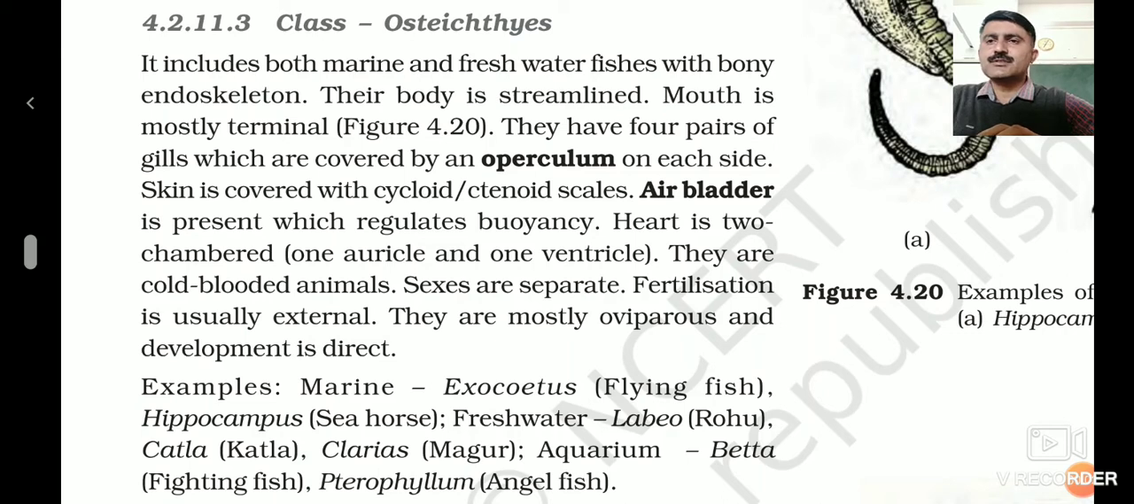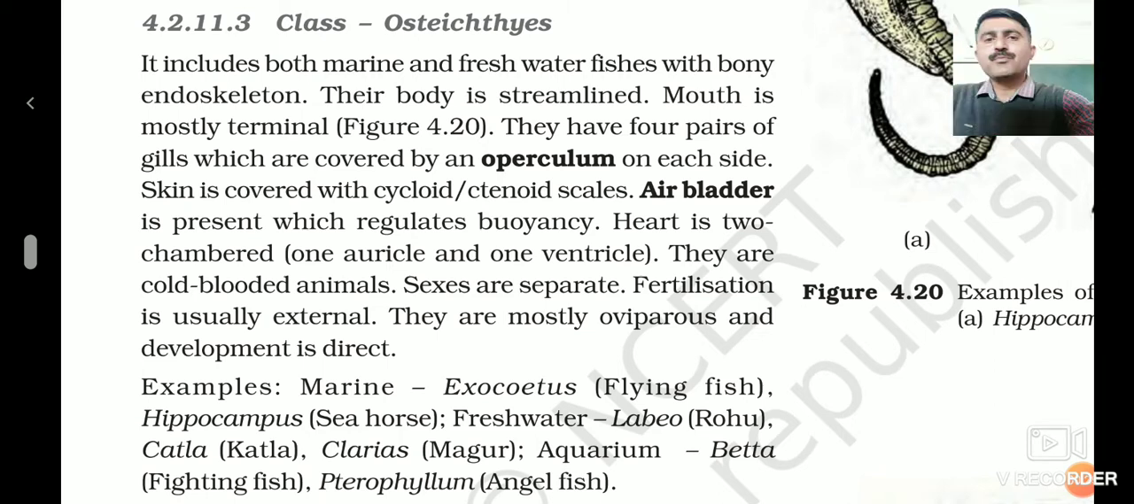So, dear students, let's now talk about the next class of the superclass Pisces. We have talked about Chondrichthyes, or cartilaginous fishes. Now, let's talk about the Osteichthyes. Osteichthyes are commonly known as bony fishes.